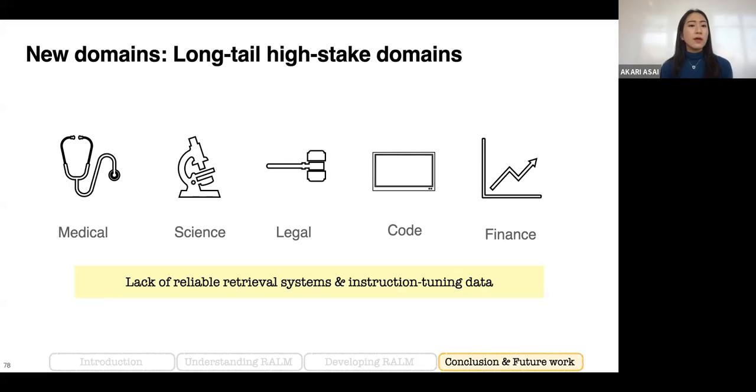But at the same time, even in non-retrieval language models, those areas are still underexplored. So it's still an open question whether our retrieval system can perform well in those domains, or whether our language model by default can effectively incorporate retrieved documents to generate meaningful output, or whether we don't have enough instruction tuning data for those domains. So I think there are many interesting research questions in this area.